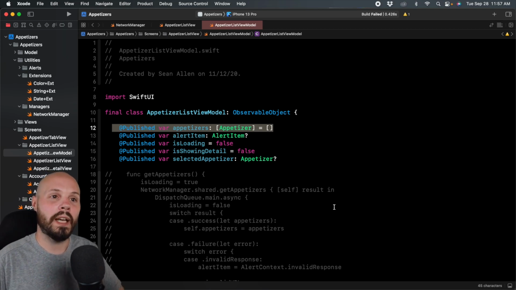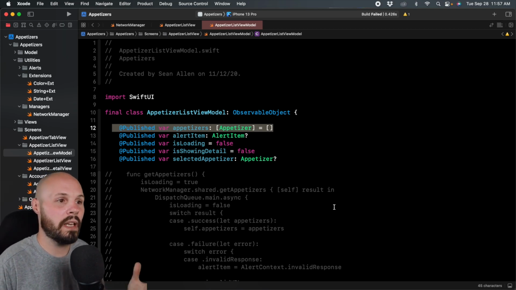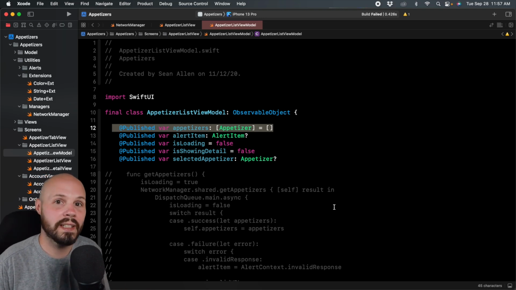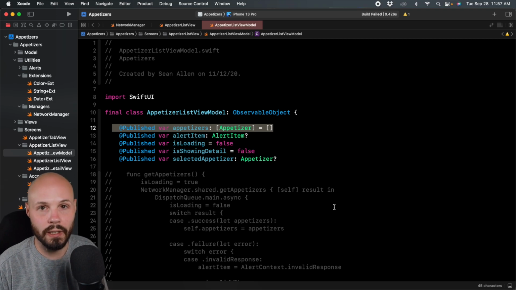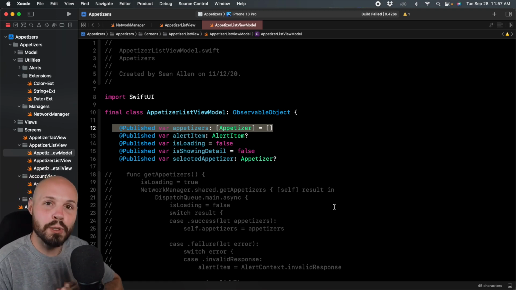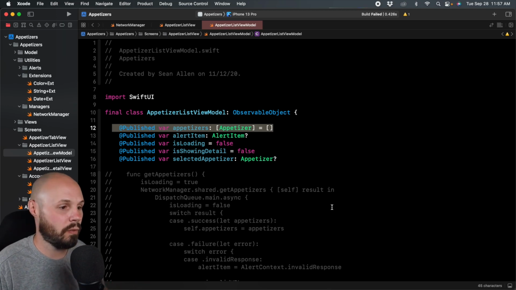Backing up real quick, that's kind of the point of async await, to take a lot of this error-prone code. Like I mentioned, all the exits from the completion handler that we had to handle, and sometimes you miss one. Here we're talking about routing things to the main queue. Sometimes people forget that. That causes a lot of bugs. A lot of error-prone code is getting abstracted away into the language. It's one of the benefits of doing this. And the code is easier to read and understand. That's the whole point of why this is happening.